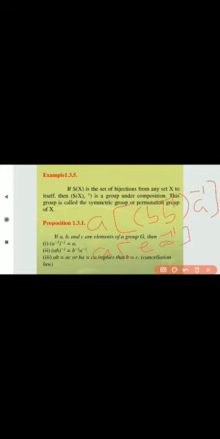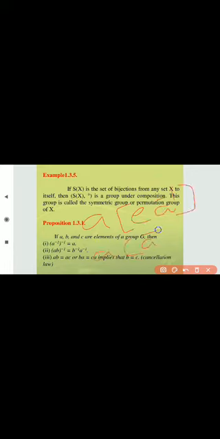Now it becomes a e a inverse, and this becomes a a inverse, which is equal to e.